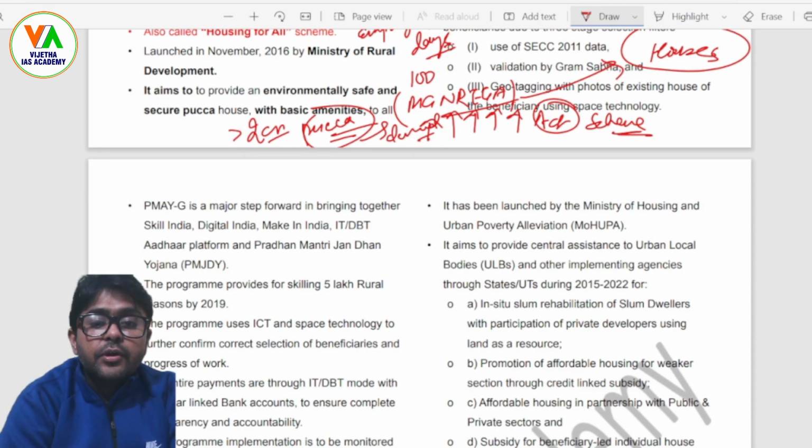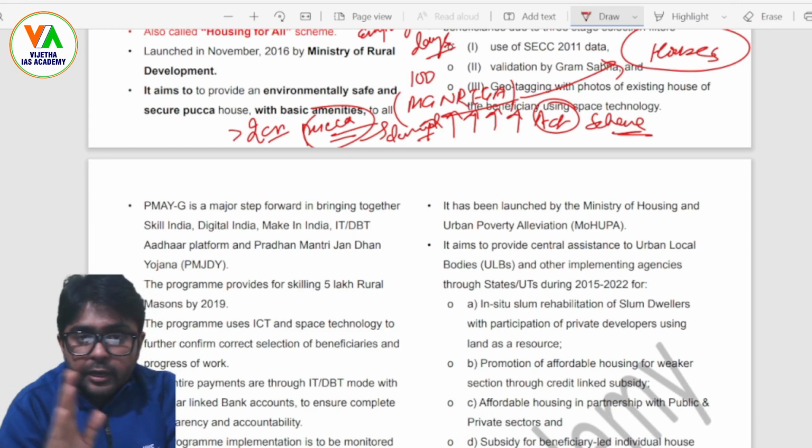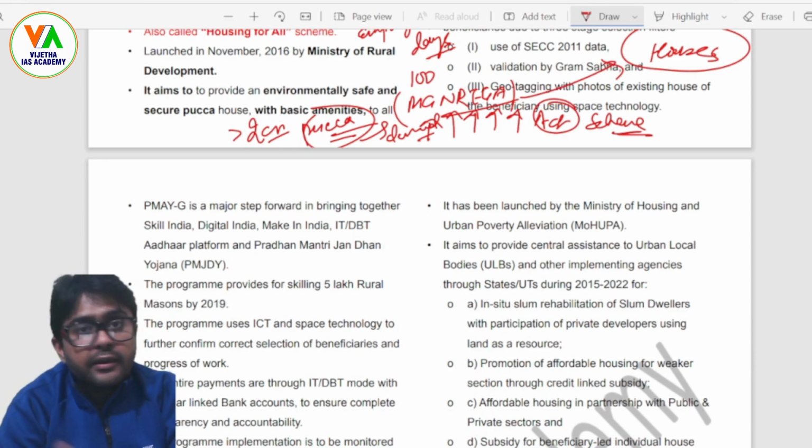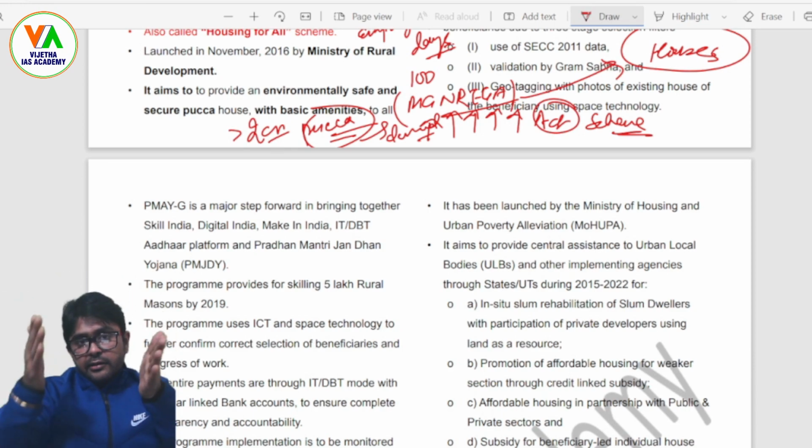So, going for the urban sector, what is the issue in the Pradhan Mantri Awas Yojana Urban? It was launched in 2015, the urban component, and it intends to provide housing for all in urban areas by 2022.